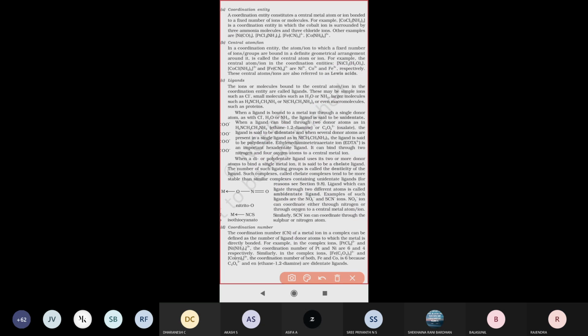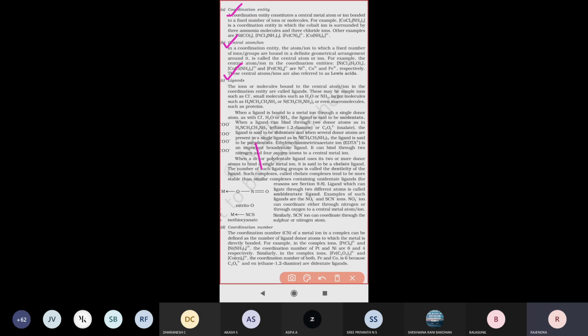Next, we have completed two terminologies: one is the coordination entity, and the next is the central metal atom. The third one is the ligand. What is meant by ligand? We use this word throughout this lesson. A ligand is nothing but the molecules or ions bound to the central metal atom.